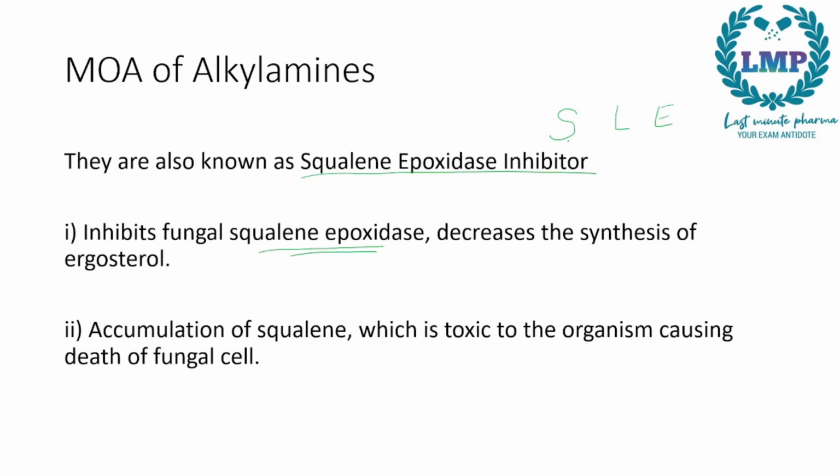So this will inhibit the conversion of squalene to lanosterol by inhibiting the enzyme squalene epoxidase. So it decreases the synthesis of ergosterol. If there is no lanosterol, there is no ergosterol. Then it will cause the accumulation of squalene, which is also toxic for the organism and causes the death of the fungal cell.